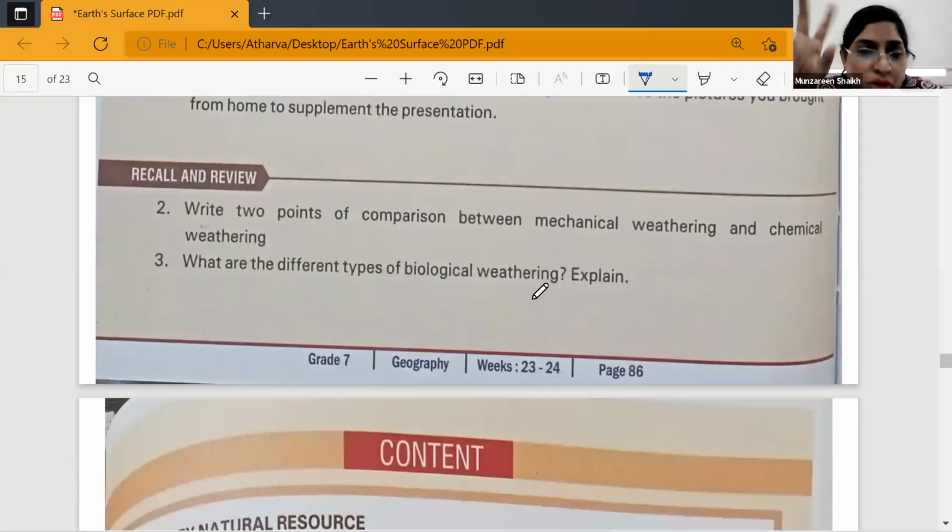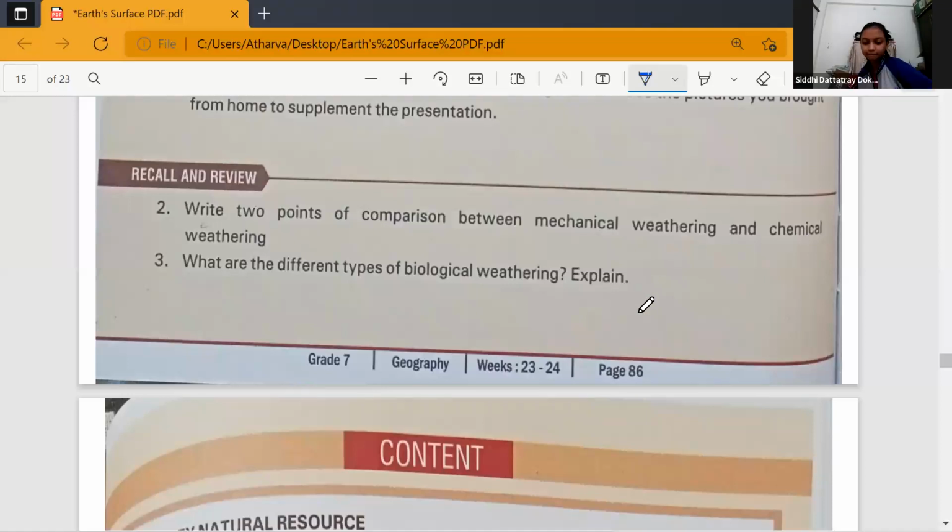Next is write two points of comparison between mechanical weathering and chemical weathering. You will definitely get a differentiation in your exam, where they can ask you to differentiate between mechanical weathering and chemical weathering. For each one, you have to write two points, children. Clear?